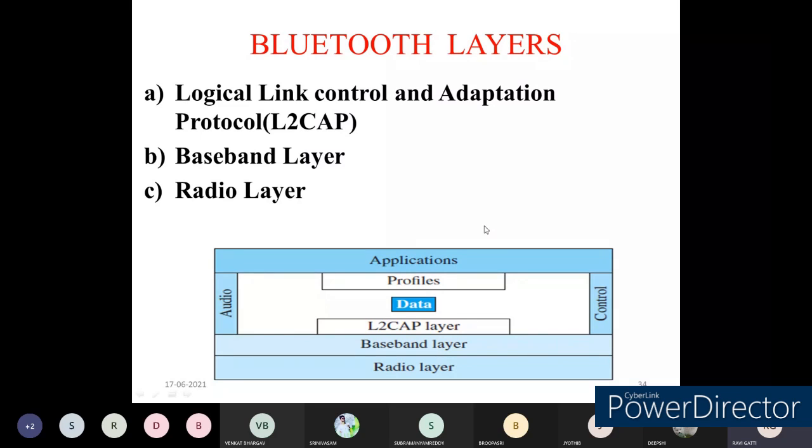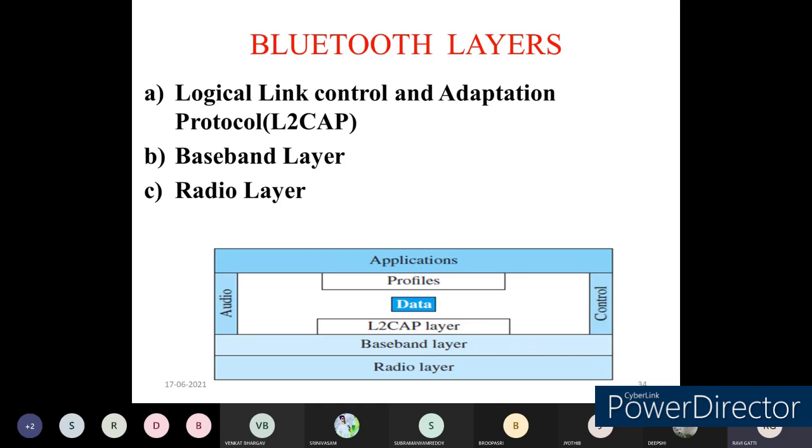Now in this logical link control and adaptive protocol, whatever data has been given by the user, it will structure or frame in such a way that it is possible to have flow control and error control even in the Bluetooth protocol stack. The next we call data. Data is nothing but the user raw data that has to be transmitted from one Bluetooth device to another Bluetooth device.